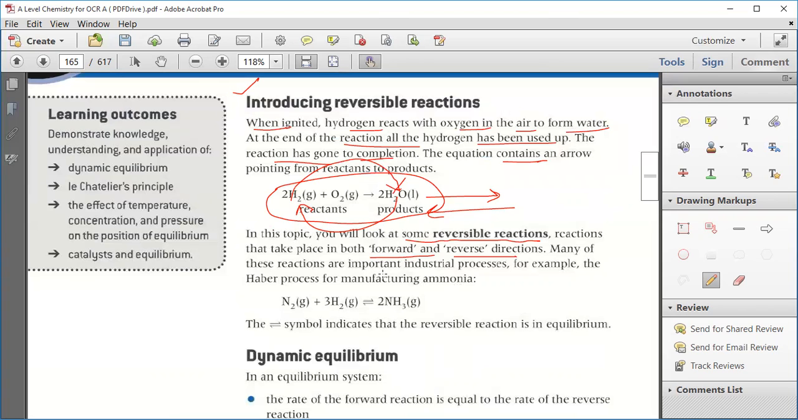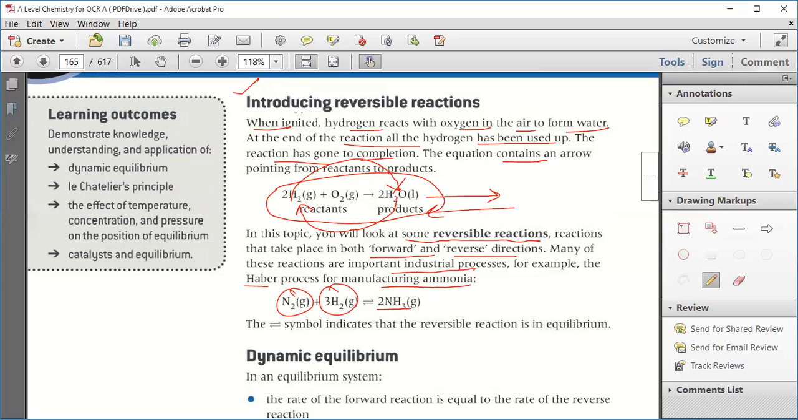Many of these reactions are important in industrial processes. For example, the Haber process, which is for the manufacturing of ammonia. We have nitrogen and hydrogen. They combine together and form ammonia. As soon as nitrogen and hydrogen combine together, we need to remove this ammonia from the container. Otherwise, this NH3, the ammonia formed, will again dissociate into N2 and H2. So it is not of any use.